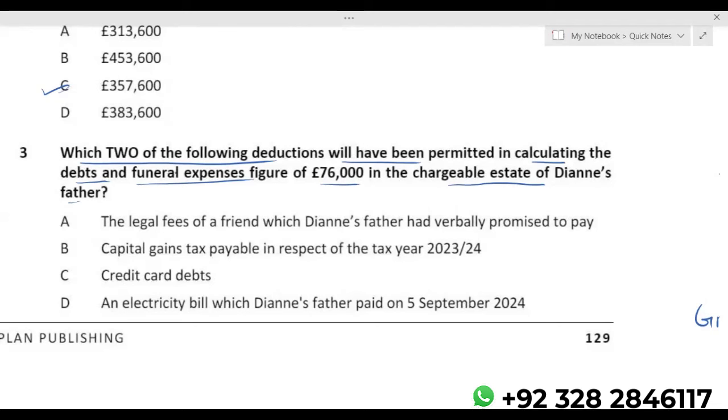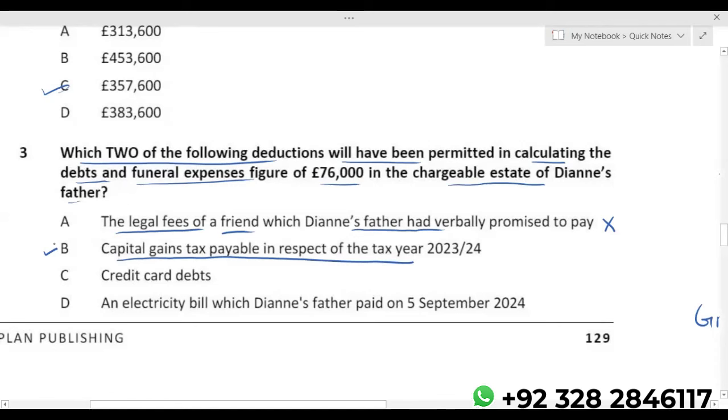Let's see. The legal fees of a friend which Diane's father had verbally promised to pay. No, it's not deductible. Capital gains tax payable in respect of the tax year. Yes. Actually, capital gains tax, other than on residential property, is paid on 31st January after the end of the tax year.